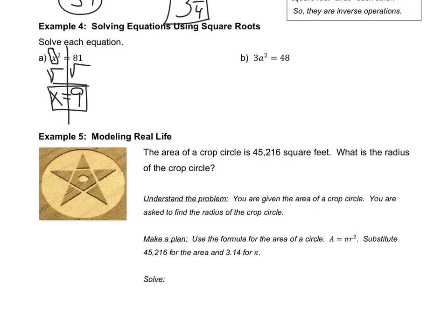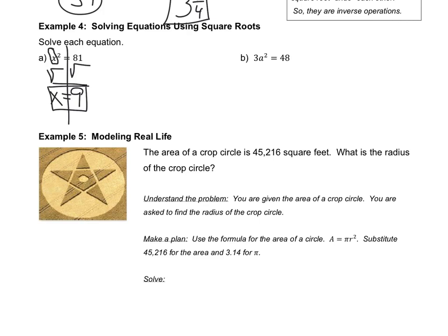On the next one, we have 3a squared. Now, a couple of things are happening here. Remember in the last chapter, the exponent 2 only affects what it is right next to. You've got to be careful here because this is only affecting the a. There aren't any parentheses here that would include the 3. So this square is only going to the a. You've got to keep that in mind.